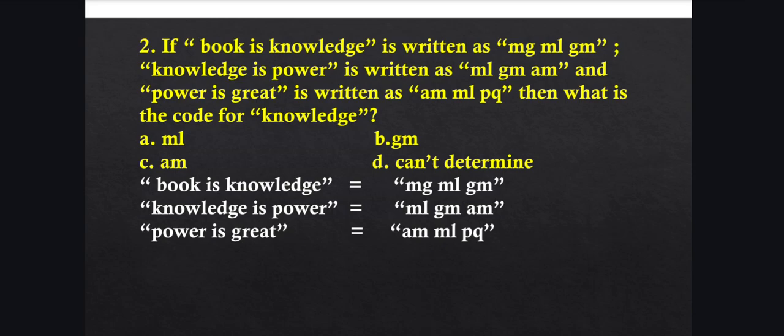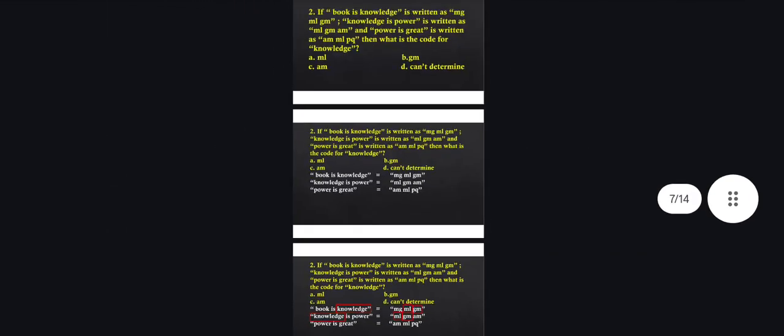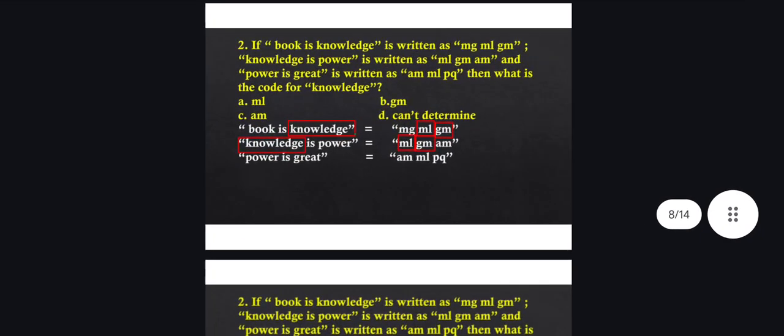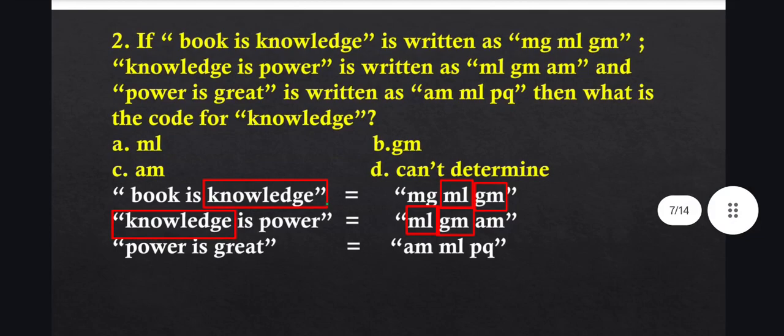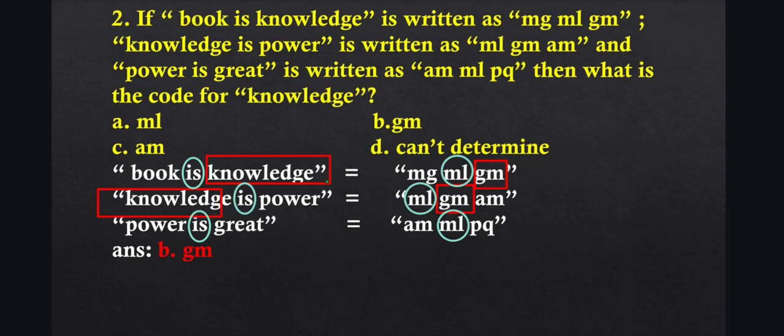Option number B is the correct option. Here you can see the code for is is ML and the code for knowledge is GM.